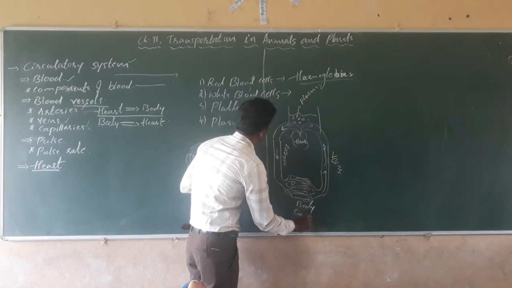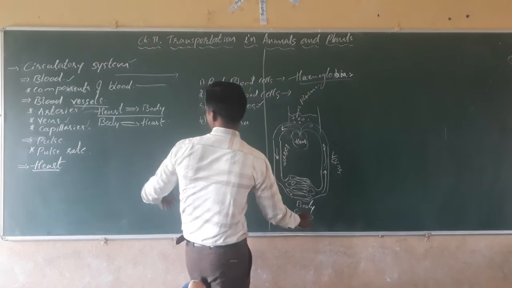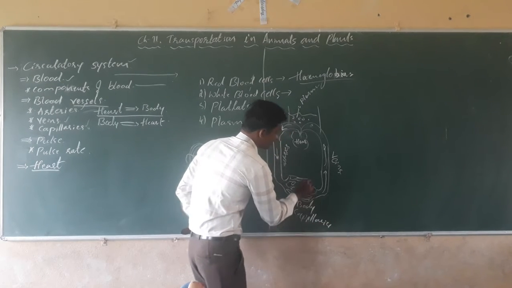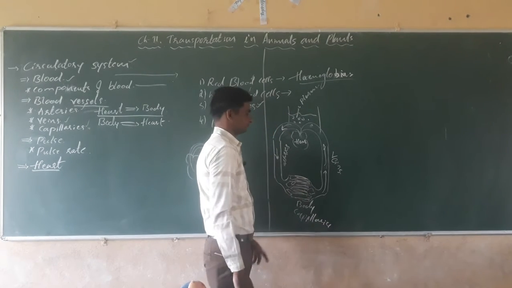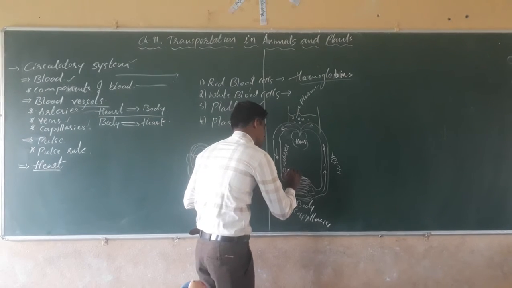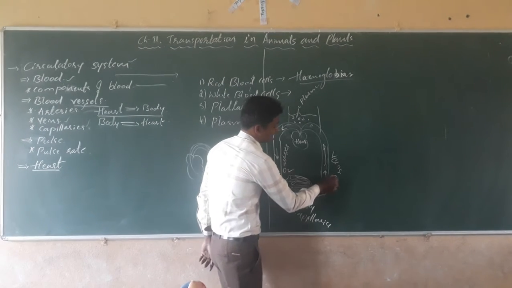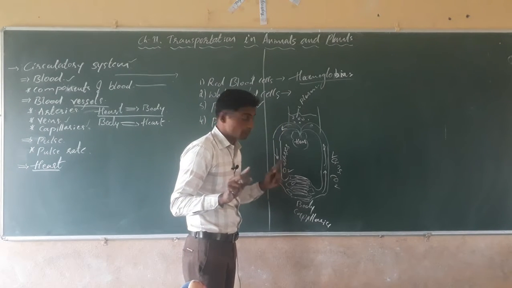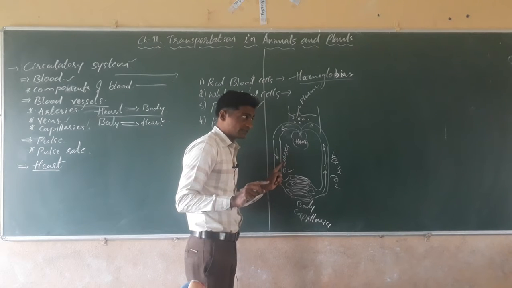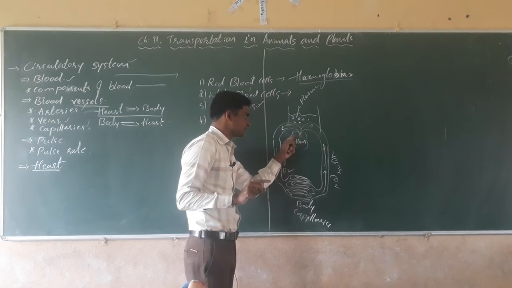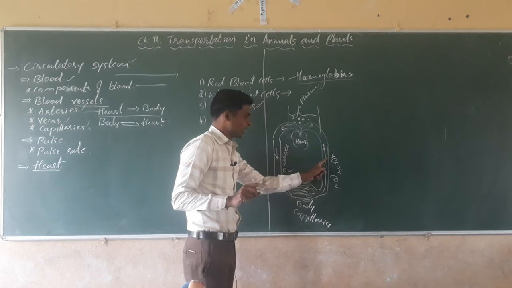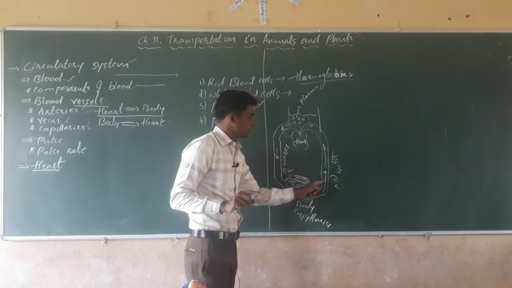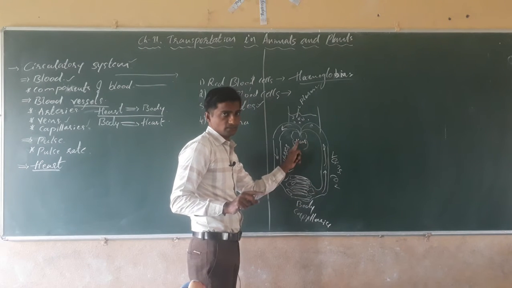That is capillaries. Minute blood vessels are called the capillaries. Arteries carry oxygen-rich blood. Veins carry carbon dioxide-rich blood. But not all the arteries and veins. Most of the arteries carry the oxygenated blood from the heart to the body, and most of the veins carry carbon dioxide-rich blood from the body to the heart.